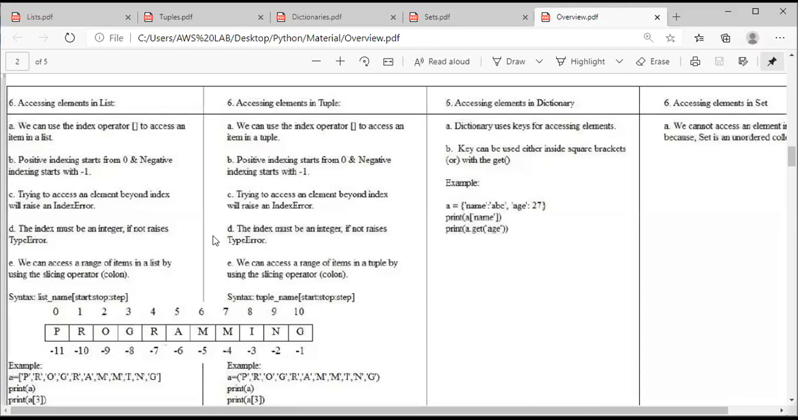I'm going to discuss four common points for a list and a tuple. What are those common points in this sense? First of all, if we want to access any element in a list or a tuple, we need to use the index operator. That is the first point. See, I'm going to discuss accessing elements in a list and a tuple at the same time.